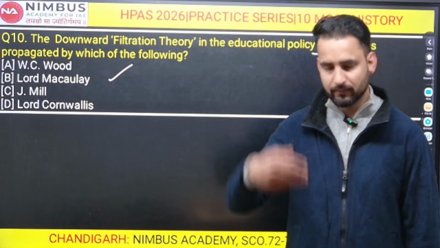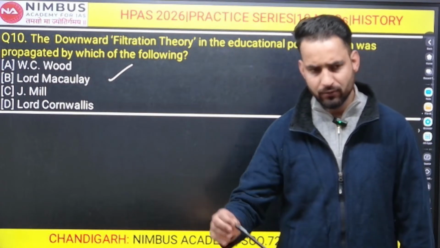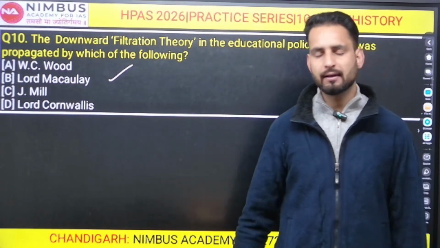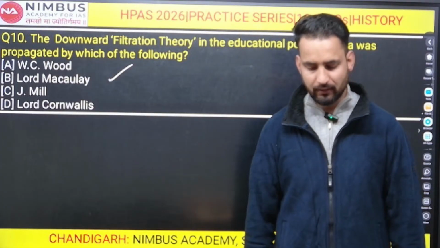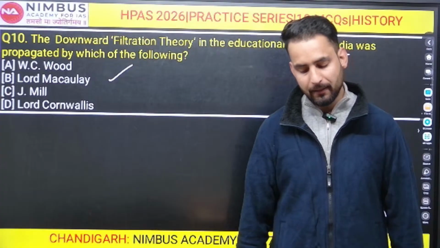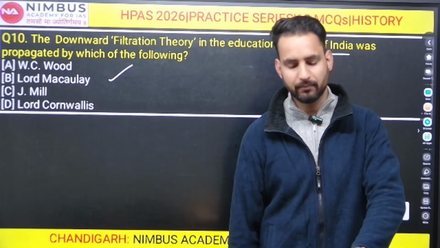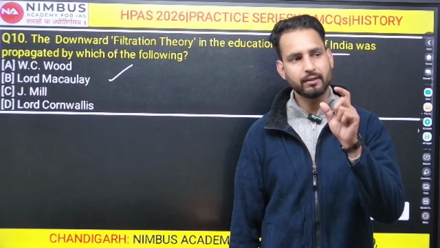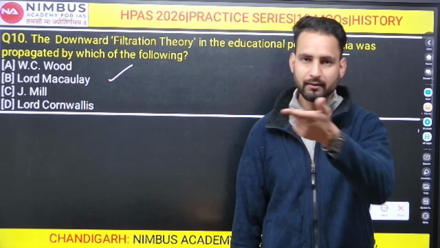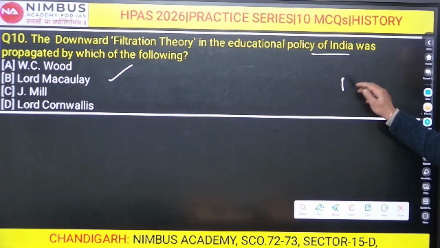So this was the downward filtration theory, which was challenged after the Wood's Dispatch of 1854, and later on various educational commissions were drafted. They objected to this theory of Macaulay, but it was initially put forward by Macaulay that the Britishers will not teach the masses. They will teach only a small section of people, who in turn will teach the masses after that. So it was option B.